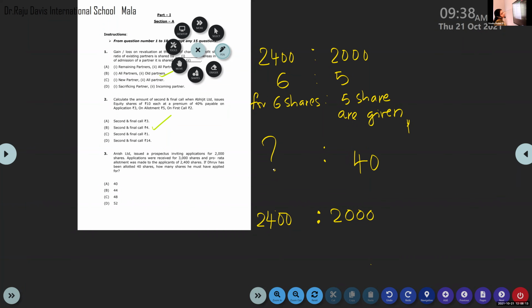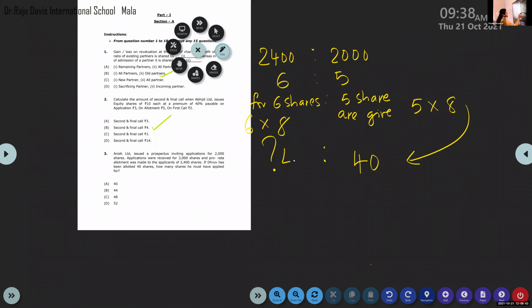Is it okay till now? So quickly you can say that 5 into 8 gives 40. So 6 into 8, 48.